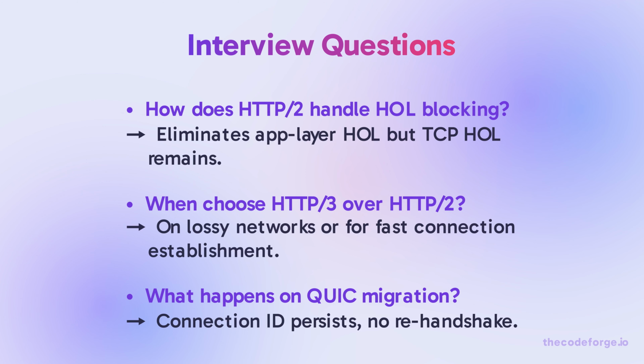Let's run through some common interview questions. How does HTTP2 handle HOL blocking? Eliminates app layer HOL but TCP HOL remains. When to choose HTTP3 over HTTP2? On lossy networks or for fast connection establishment. What happens on QUIC migration? Connection ID persists, no re-handshake.